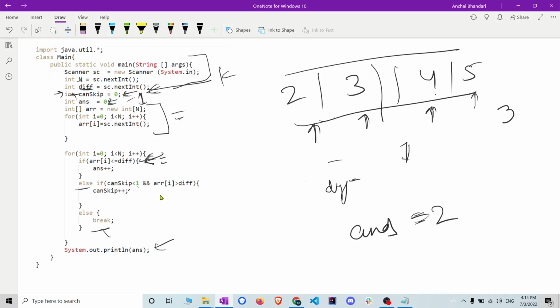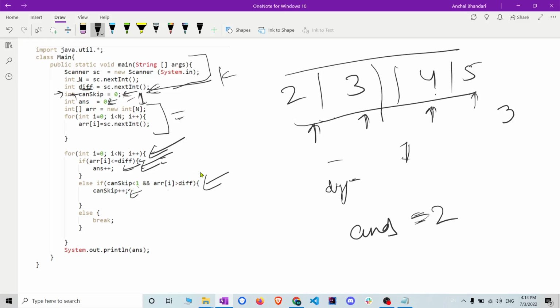Let me go through another iteration of my code. Simply traversing, checking the first condition, answer plus plus, checking another condition with can skip, and can skip plus plus.